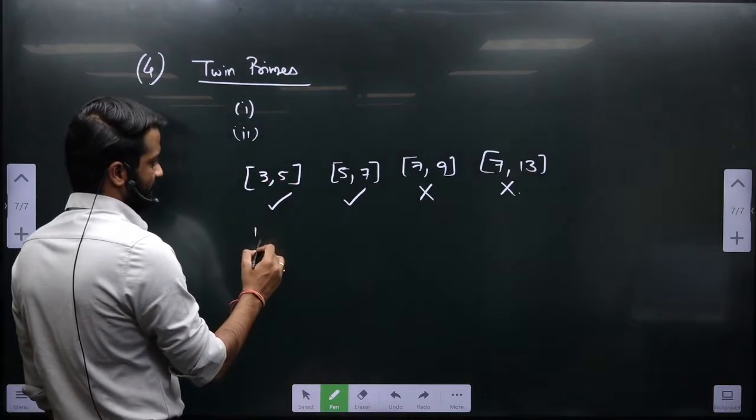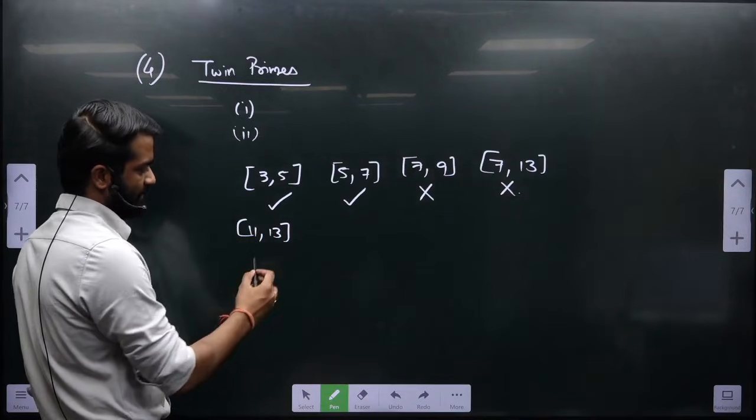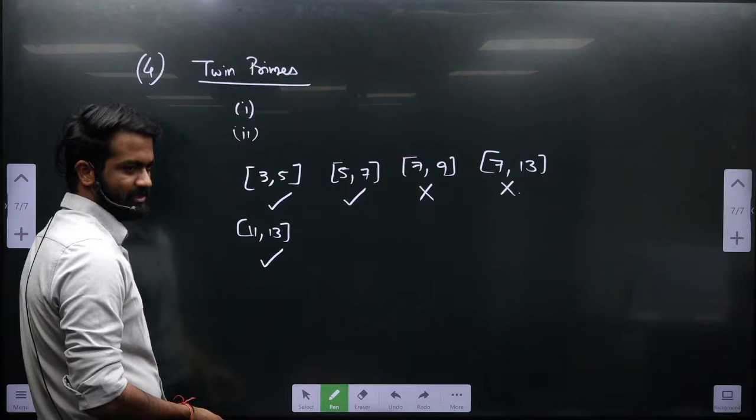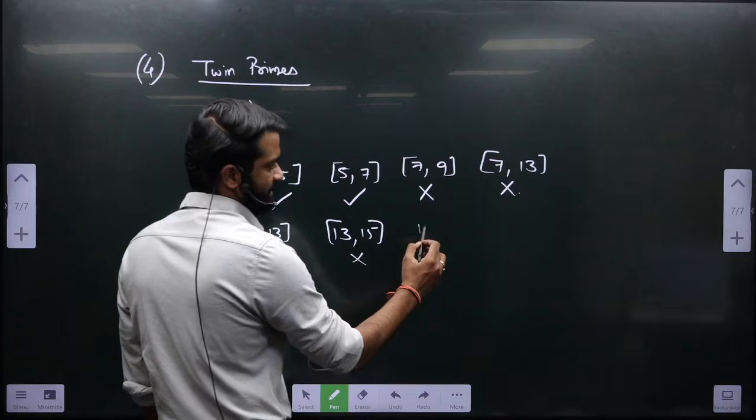Let's say 11, 13. Twin prime है? Why? Because both are prime and the difference is 2. 13, 15. 17, 19.